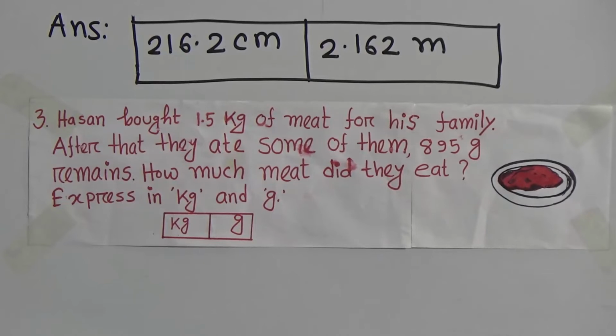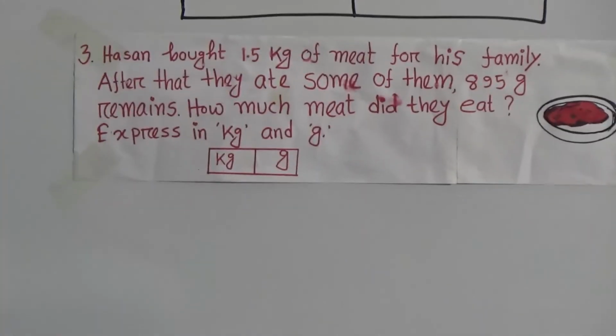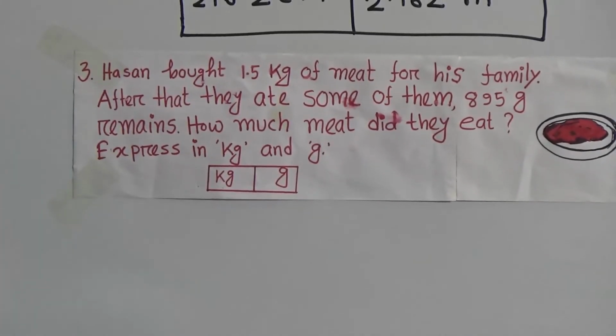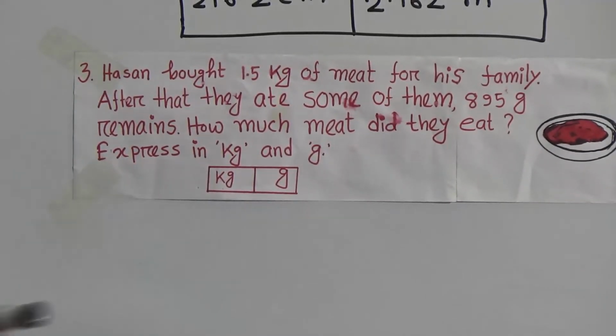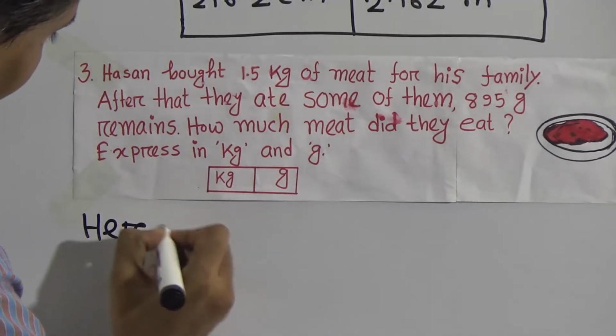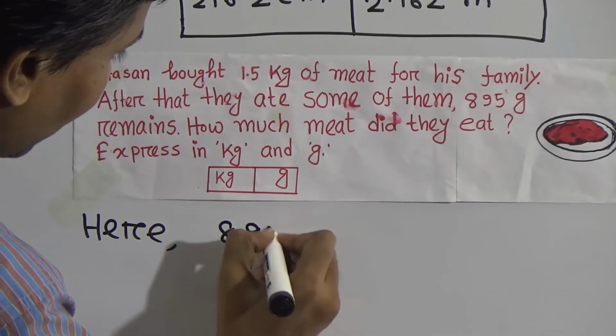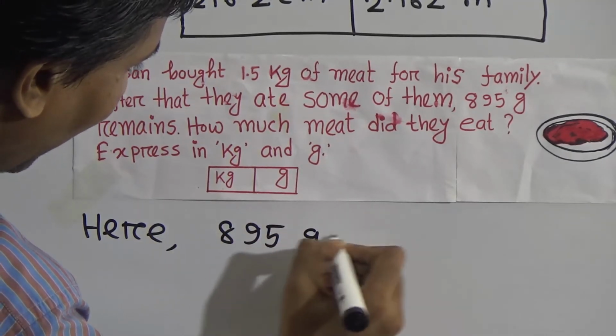Look, how much meat did they eat? Express in kg and gram. You see 895 gram. At first you have to convert that one. Okay? Look, we write here 895 gram.